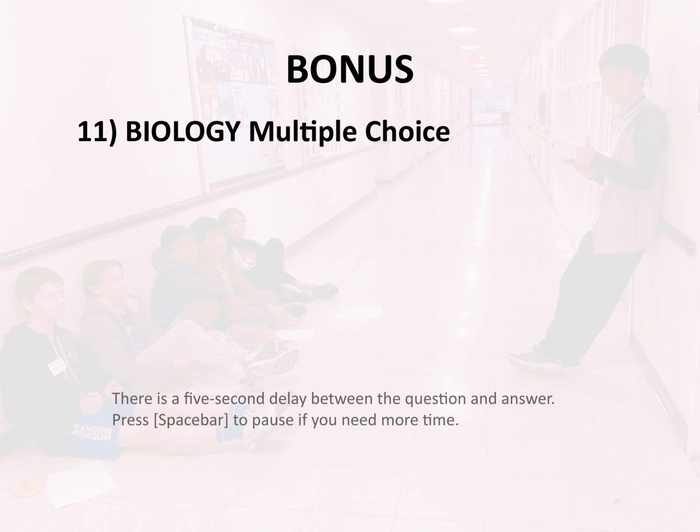Bonus 11. Biology. Multiple choice. Brine shrimp are able to survive in wide ranges of salinity. Which of the following phrases is not true regarding their osmoregulation when placed in a tank of saline? W. Osmoconformation, body fluid osmolarity is equivalent to osmolarity of saline in which they are swimming. X. Osmoregulation, body fluid osmolarity is kept at an osmolarity different from the osmolarity of saline in which they are swimming.